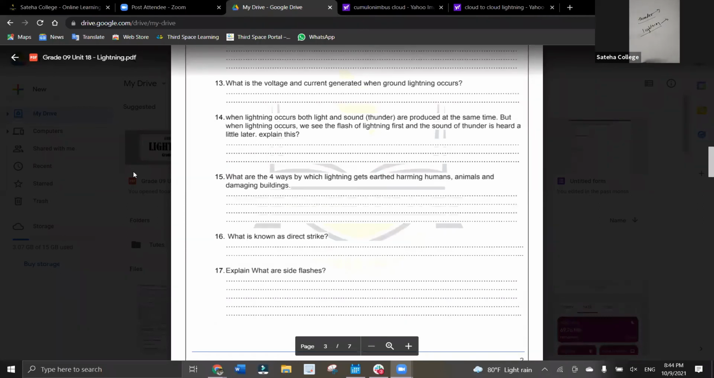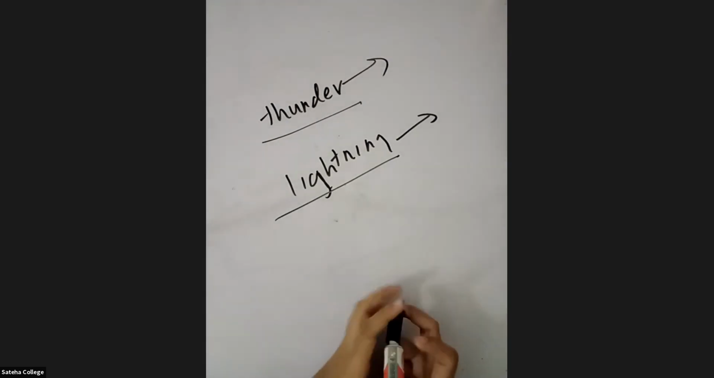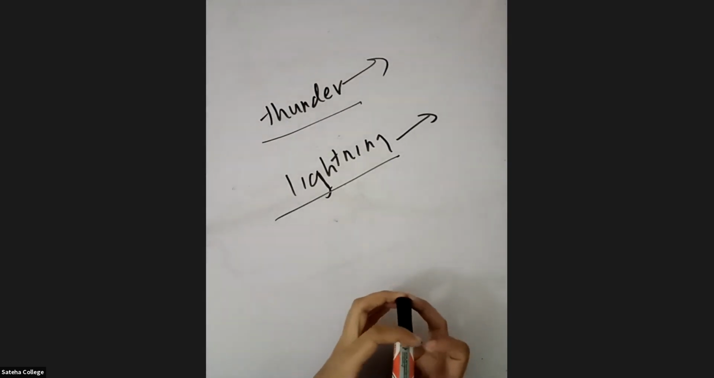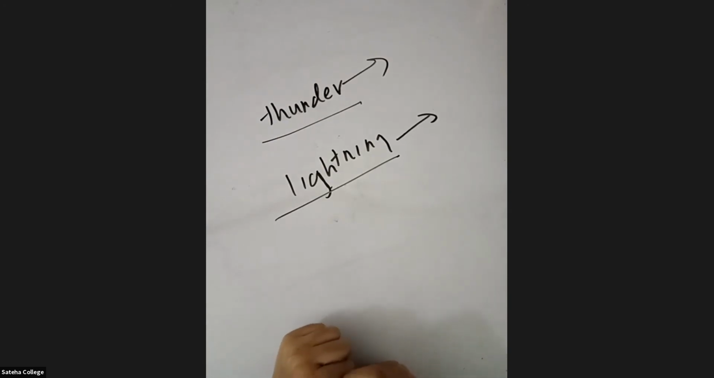Then the next part we are going to move on to. We will study how lightning gets earthed. I won't be able to finish everything. There are four different ways how lightning gets earthed, so I'll teach you only about direct strikes. Then we will end it there, right?